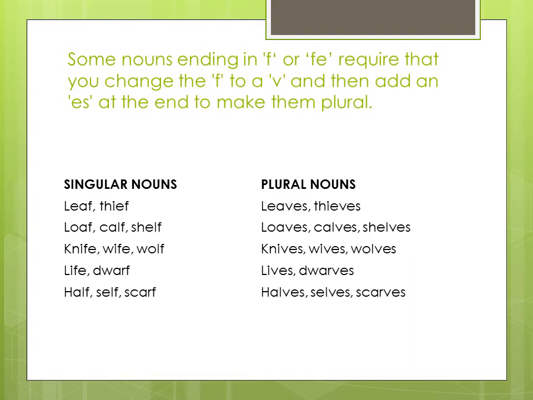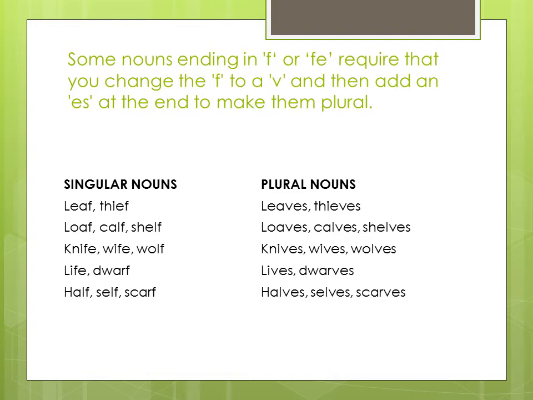Okay, so let's go through the examples. The first one, leaf and thief. The plural of leaf is leaves, thief is thieves. The next one is loaf, calf and shelf. Now if we see what similarity you see in all these three, all are ending with f, right? So the plural of loaf is loaves, calf, calves, shelf, shelves.